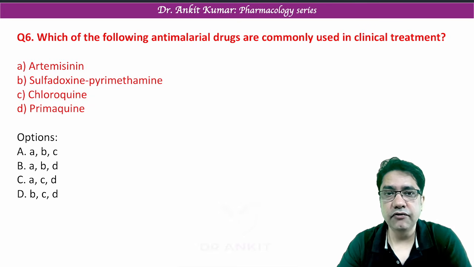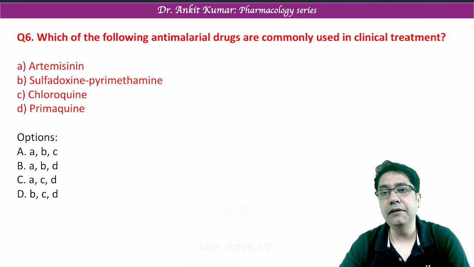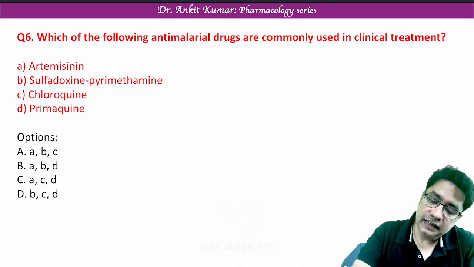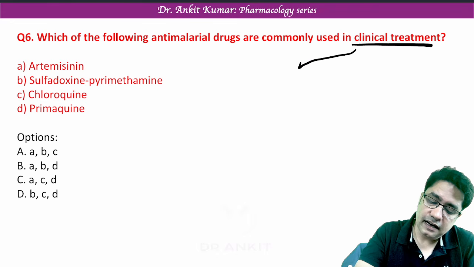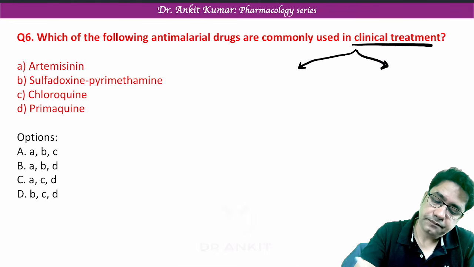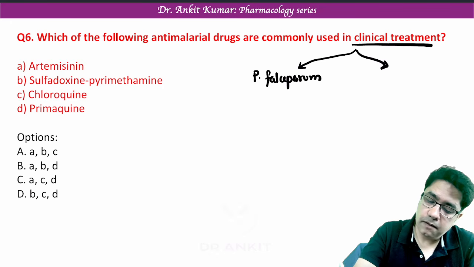Next question, which of the following anti-malarial drugs are commonly used in clinical treatment of malaria? We have discussed that malaria in our country is mainly caused by either P. falciparum or P. vivax and ovale.